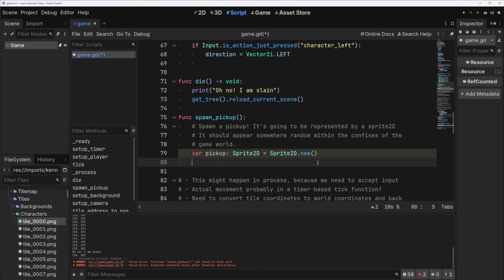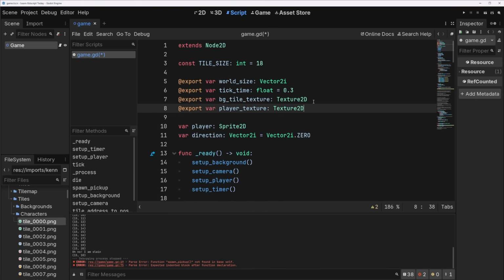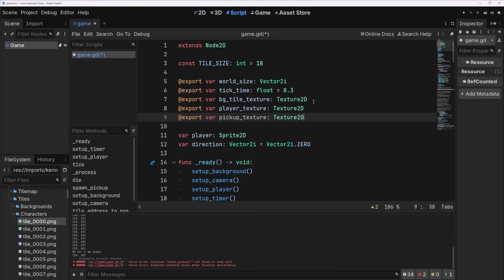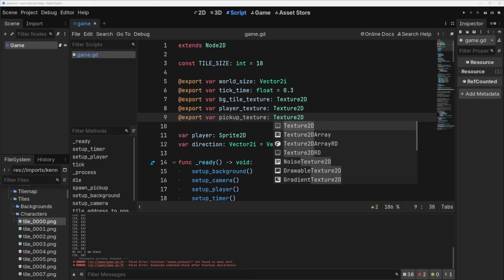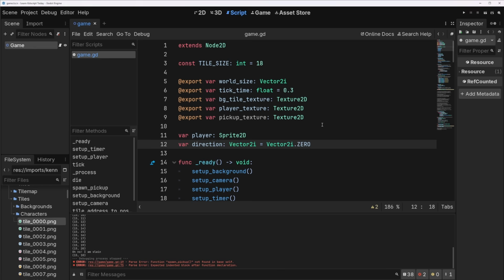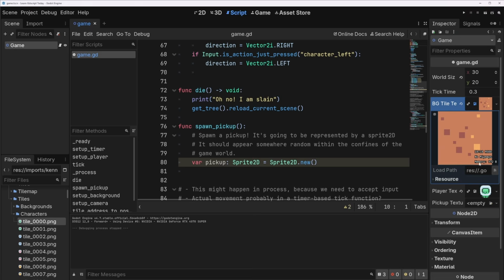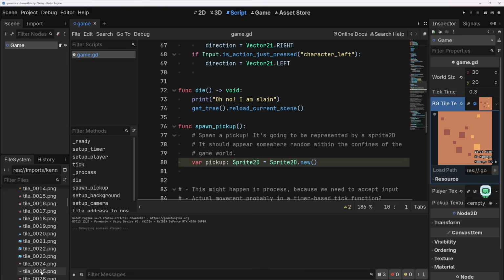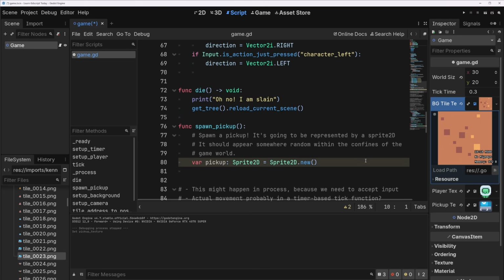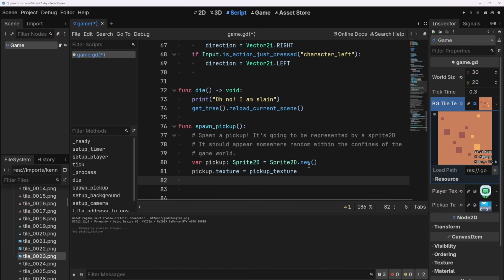You've done this before. We're going to need to add a texture for this, right? So let's do an export var pickup_texture, Texture2D. And I think I wrote one down that I liked for this. Is tile 0023. Okay, 0023. So we select game. If it's not compiling, it should be fine. Okay, select game. And we want to add a pickup texture. I'm doing this little guy because it looks like a little treasure chest, I guess. Or maybe a space coffin. I don't know. That's where his friends are living. pickup.texture equals texture.